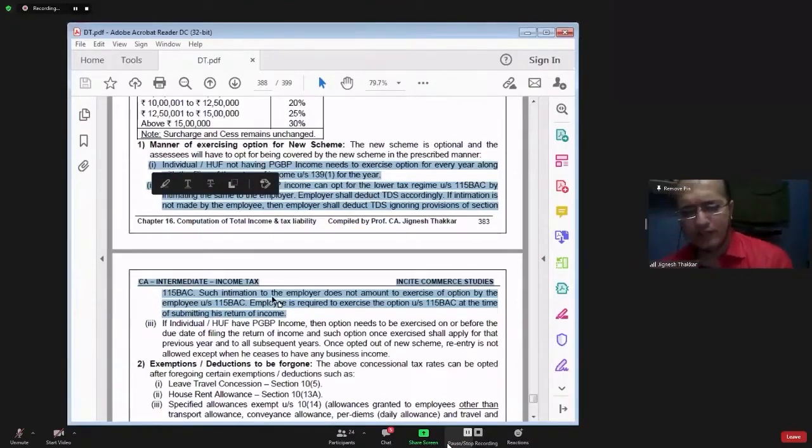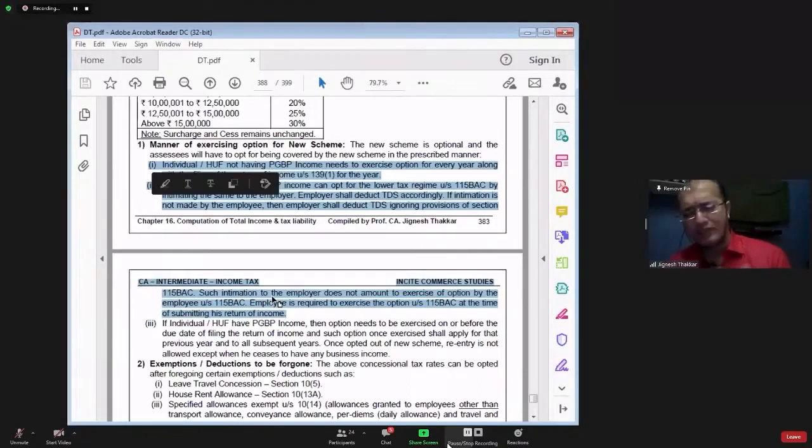Yes. Point number 1, 2, 3, have you understood? Before we move on to point number 3, points 1 and 2 are completed. I am summarizing points 1 and 2 for you. Any person not having PGBP income can exercise the option in section 115BAC every year. Every year he can change the option.